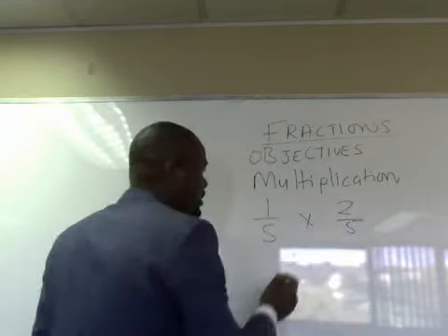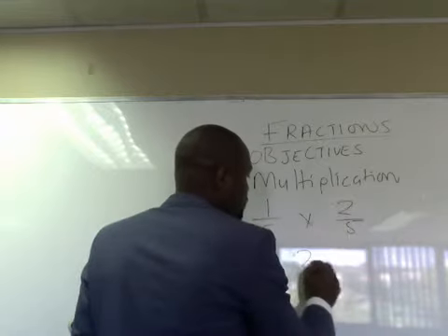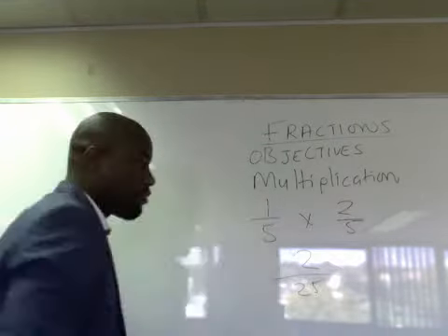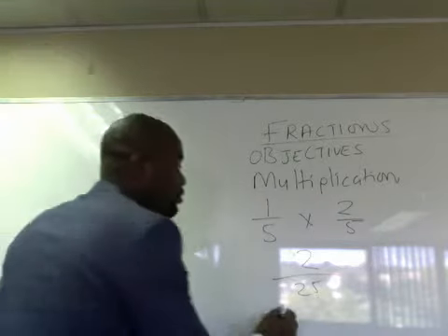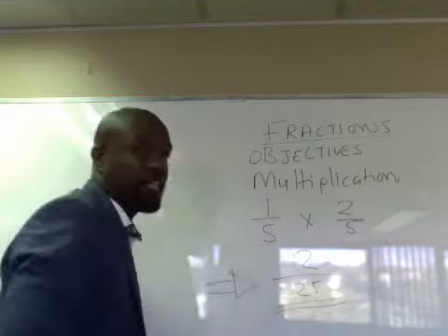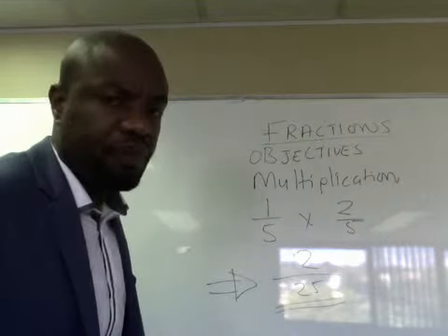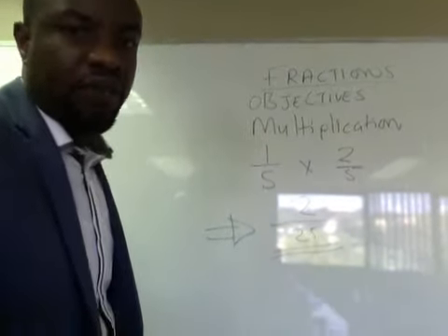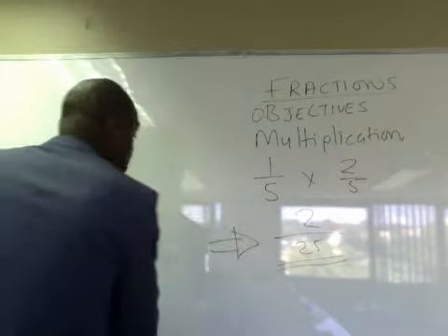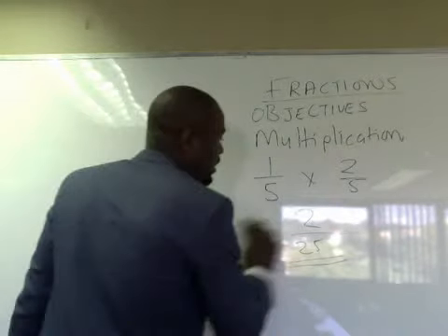So in this instance, we are going to say 1 times 2, we get 2, all over 5 times 5, we get 25. And we cannot further simplify this, so we leave it as 2 over 25. So the final answer becomes 2 over 25. So multiplication of fractions is quite simple in the sense that we just concentrate on the numerator and the denominator.